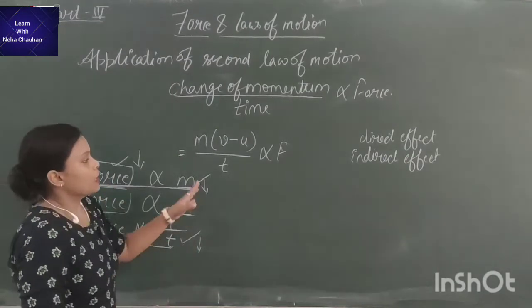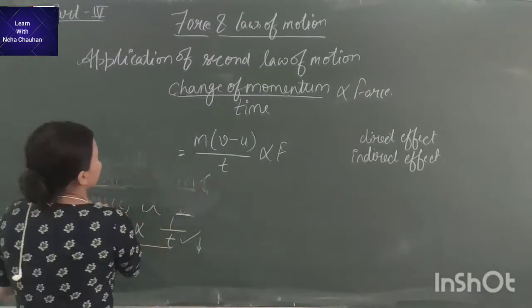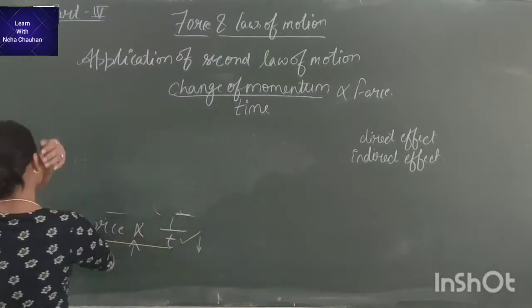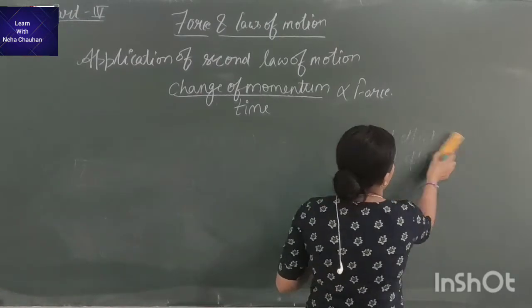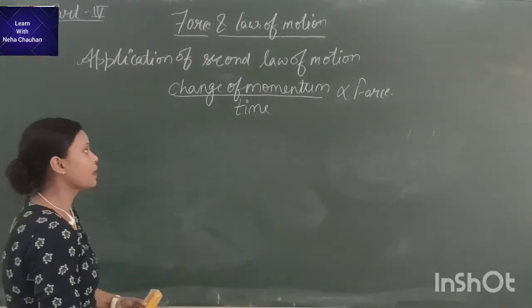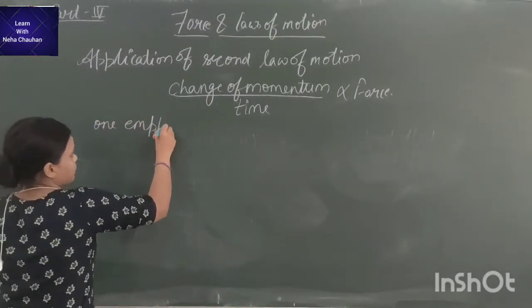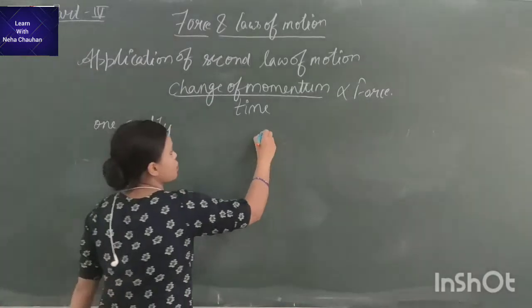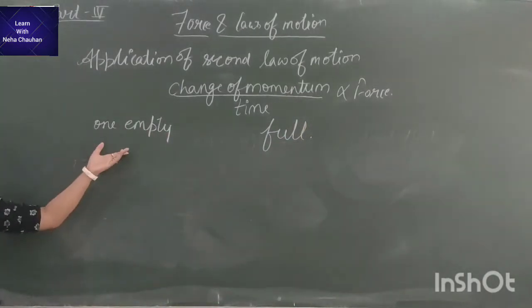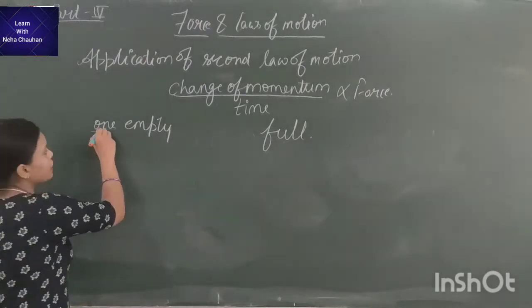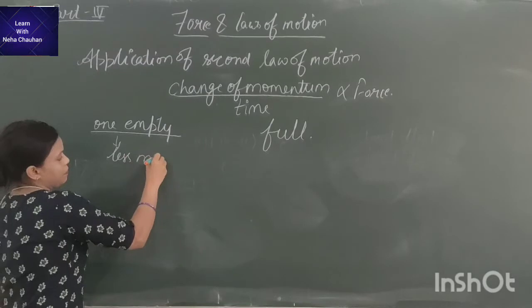Okay, so let's have some examples of the application of the second law of motion. Suppose you are pushing a shopping cart, one is empty and one is full. Which one is easier to move? Definitely the empty one. Why? Because it has less mass.